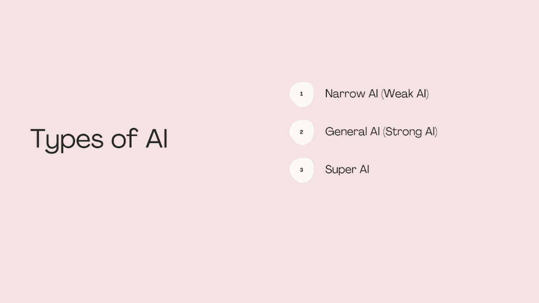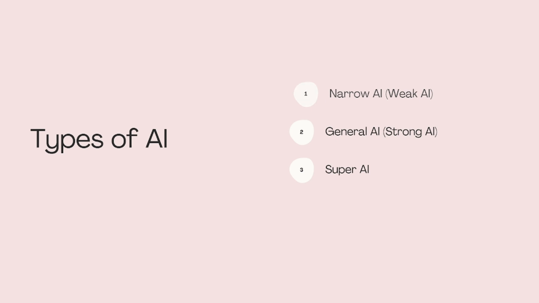General AI or strong AI. This AI would have human-like intelligence, the ability to learn anything, reason, and adapt to any task. This doesn't exist yet, it's still theoretical, but it's what researchers are aiming for. Super AI. This is the level beyond human intelligence. AI that's smarter than the best humans in every field: science, art, emotions, you name it. We're not there yet, but it's a hot topic in tech and ethics.